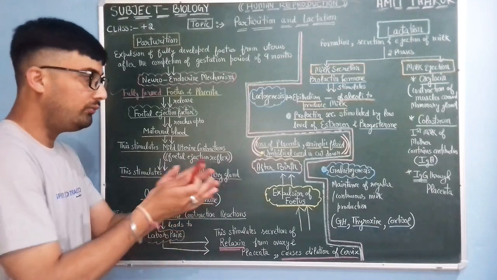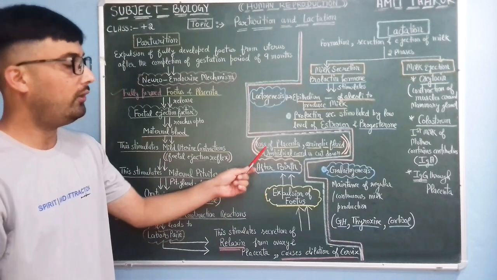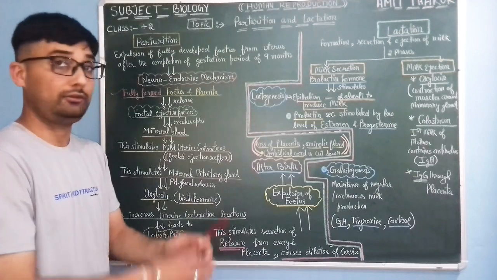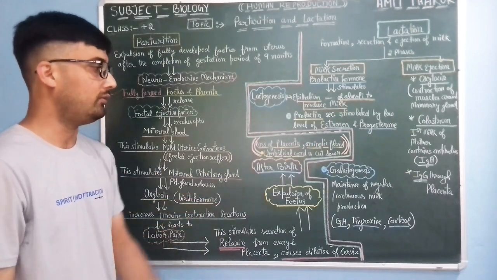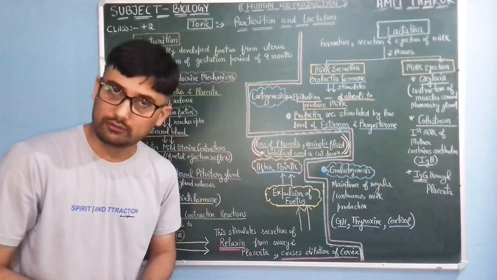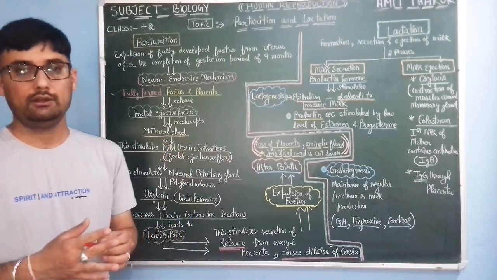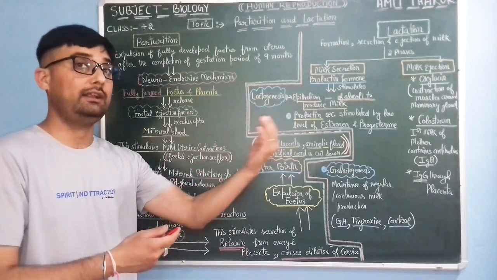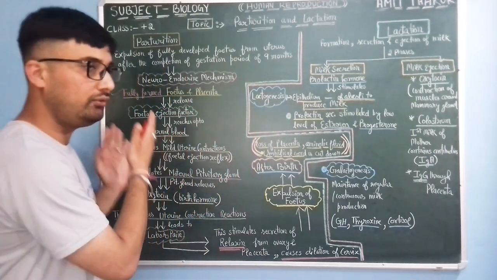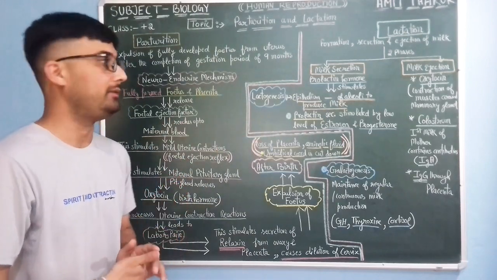So after the birth, what changes take place inside the female reproductive system? Loss of placenta and loss of amniotic fluid, because there is no need of both of these now. And after birth, the umbilical cord is cut. Okay, जब birth होती है बच्चे की, वहाँ पे umbilical cord को काट दिया जाता है, which connects the placenta to the embryo. So it's all about the parturition process, how the fully grown fetus is expelled out of the female body.